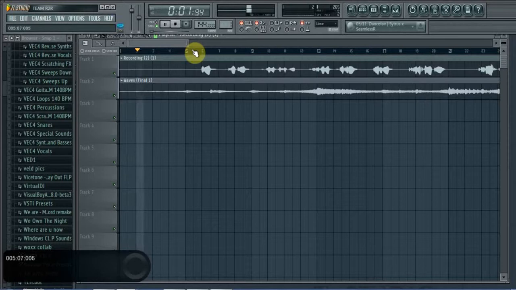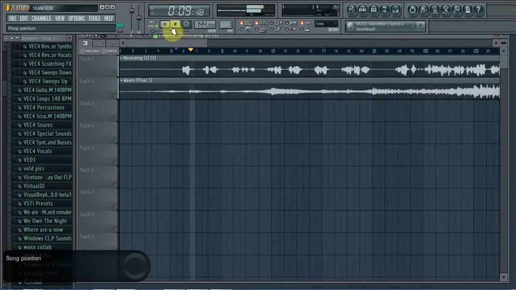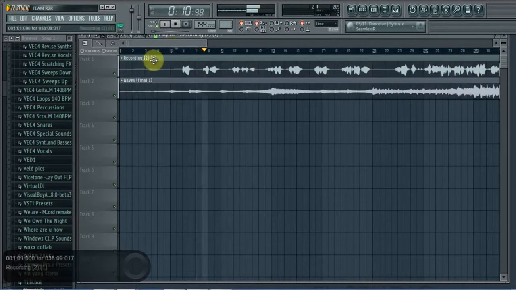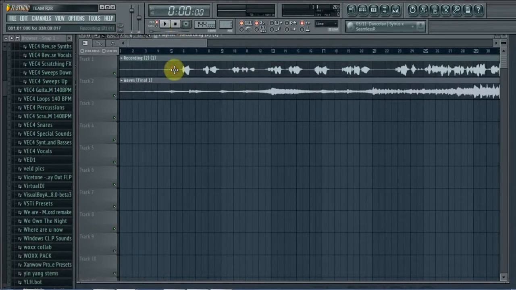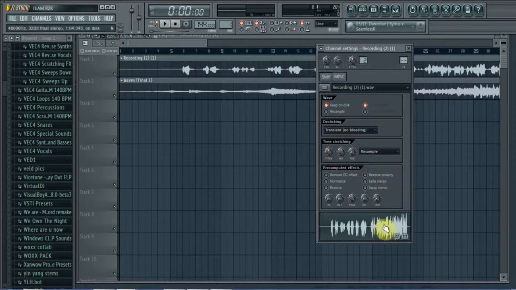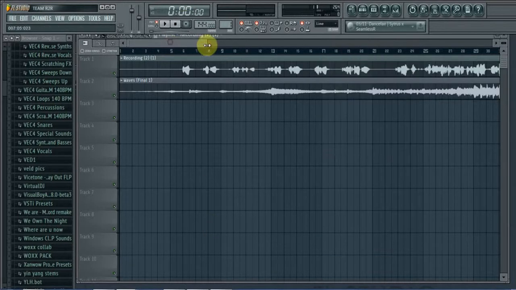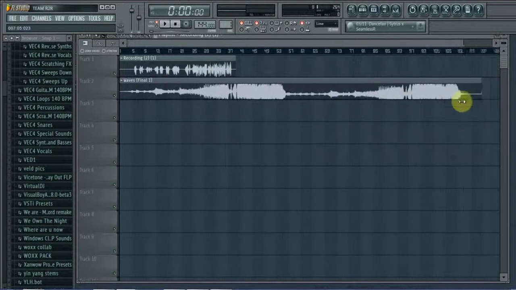If I now play it, so yes, cleared up. You can then play around with the vocals the way you do, working on the mixdown, and you can improve the quality to a very certain extent that it sounds straight out of a professional studio while you're working at home.